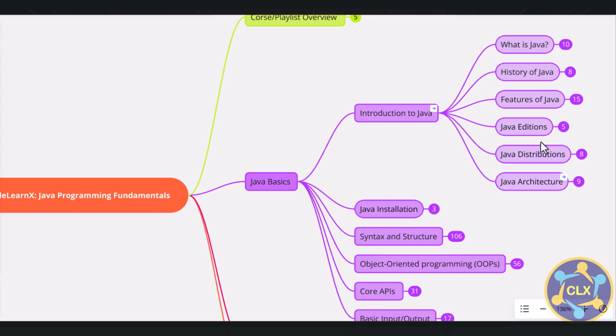Whoever knows the answer, very nice, very good. You can go to the comment section and write your answer. I will be happy to know that you know. If you do not know, that is also fine. I'm here with you. I will explain why we get that prompt and how Java is a platform independent language. So please follow along with me to know that answer. So let's start Introduction to Java.